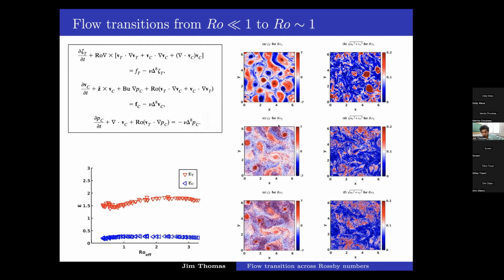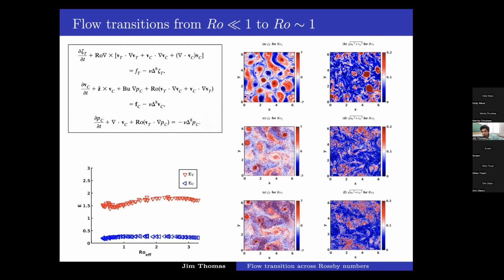Whereas as you go to order 1 Rossby numbers, we see that these negative vortices, due to many instabilities, break up and form a background soup, and the positive vortices reduce in number and size, and they're coherent at the small scale. So the size is reduced. That's the main observation in the barotropic vorticity field on the left.